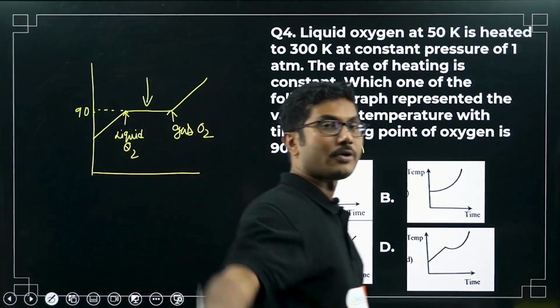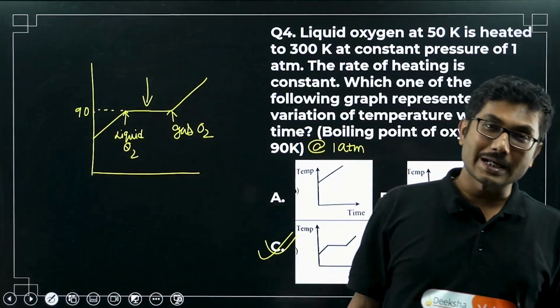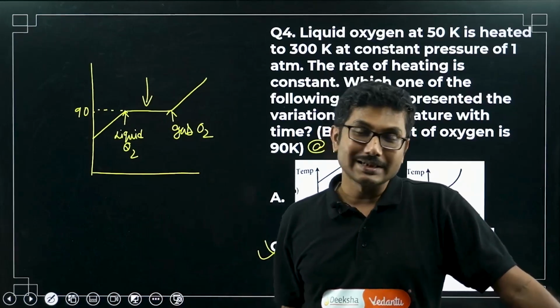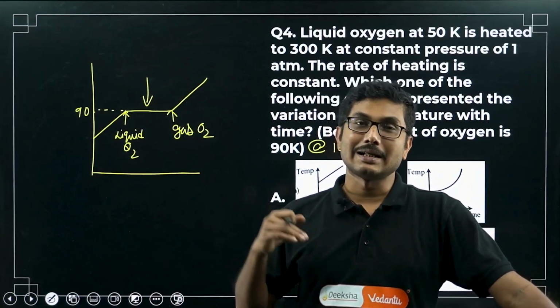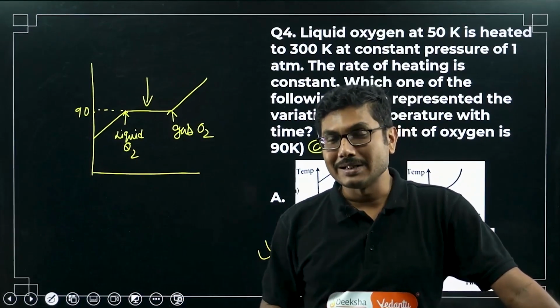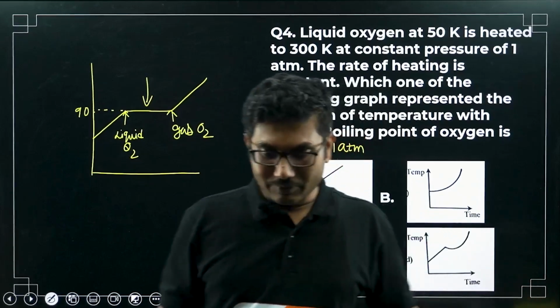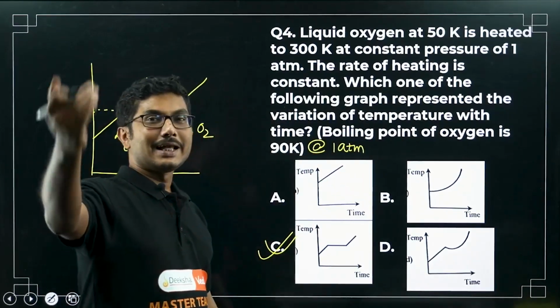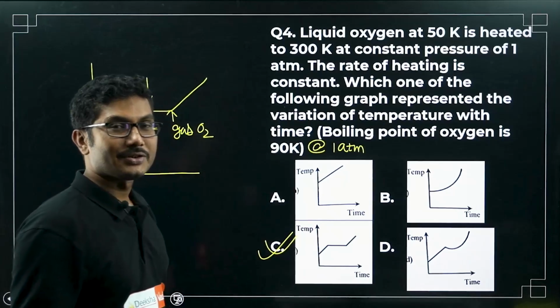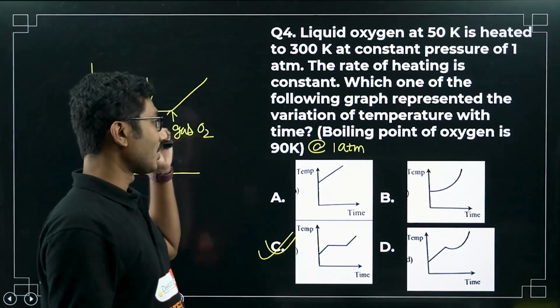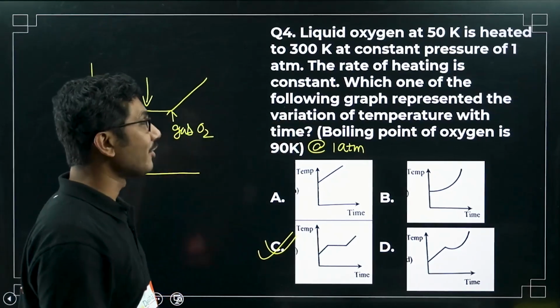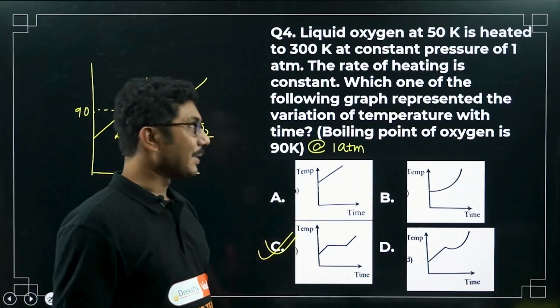We know that it happens for boiling of water as well. It happens for melting of ice as well. Until the entire ice is melted, it remains at 0 degrees Celsius, right? Similarly for oxygen, only thing is they have changed. Instead of asking the question in terms of ice or water, they have given you oxygen. But the same thing will happen. Now,